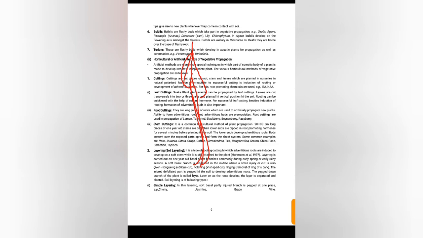A twig or plant is bent down below the level of soil, and the bent part is called the layer. The portion is covered with soil and moisture, and this covered portion develops new roots, becomes separated from the main body, and gives rise to another new plant.